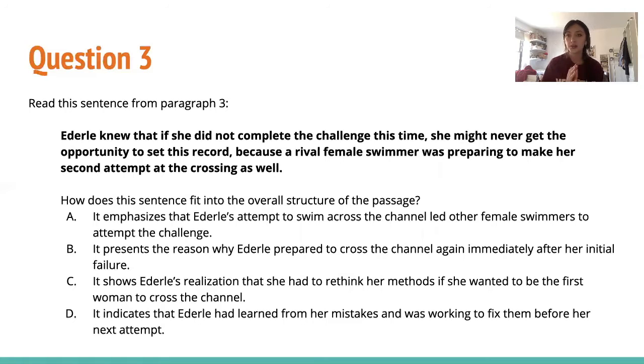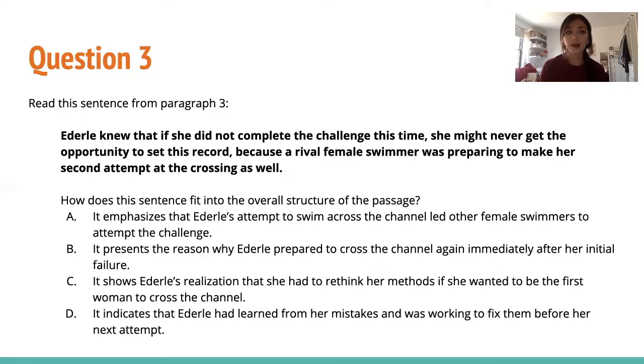Okay, so question 3. Here we're going to use a little bit of inference. So read the sentence. Ederle knew that if she did not complete the challenge this time, she might never get the opportunity to set this record, because a rival female swimmer was preparing to make her second attempt at crossing as well. So the main important part of this is that she needs to do this right now. She needs to set this record, because if not, then another female swimmer is going to come and do it before her, and then she wouldn't be that woman who set the first record.